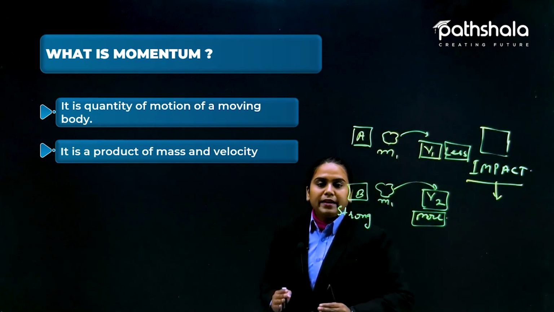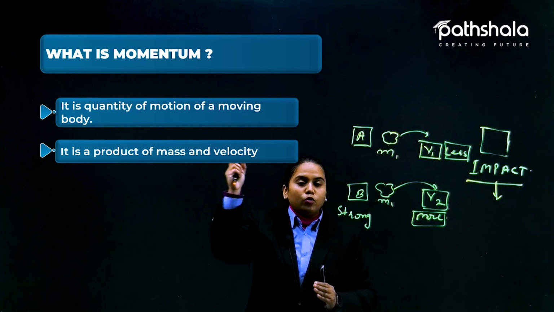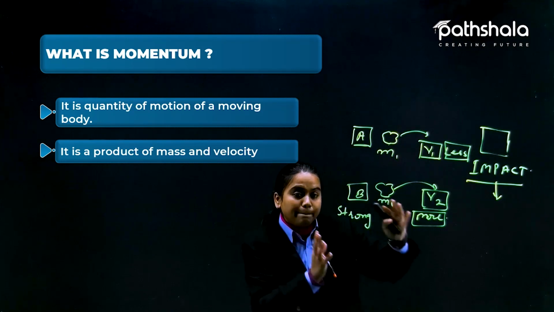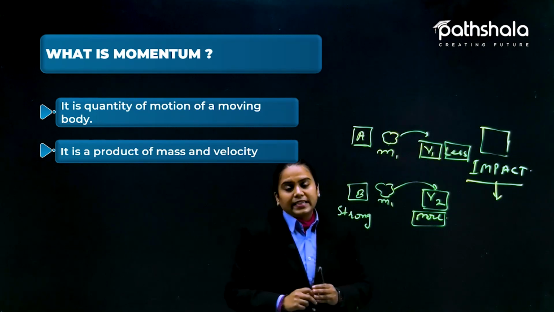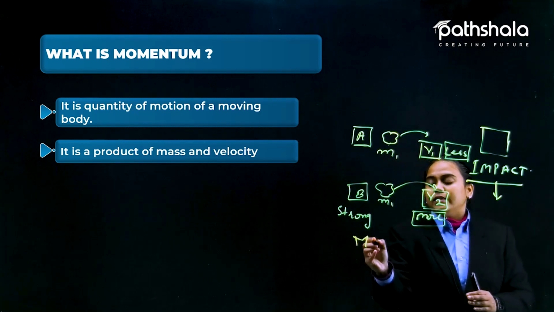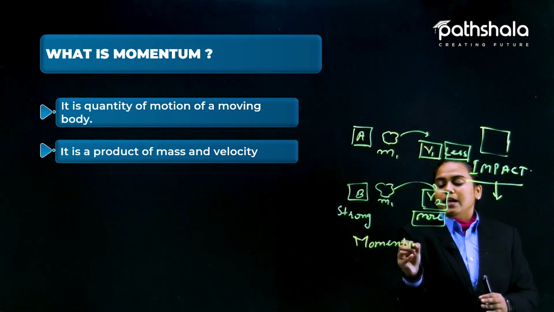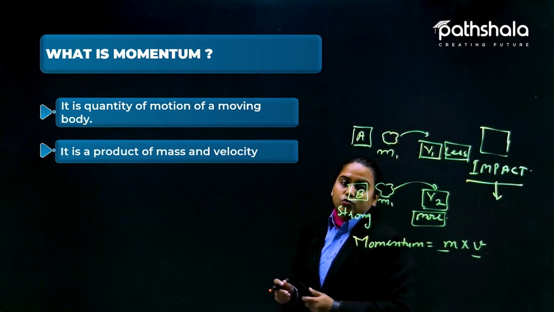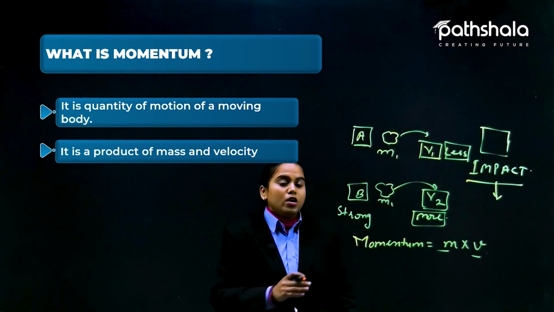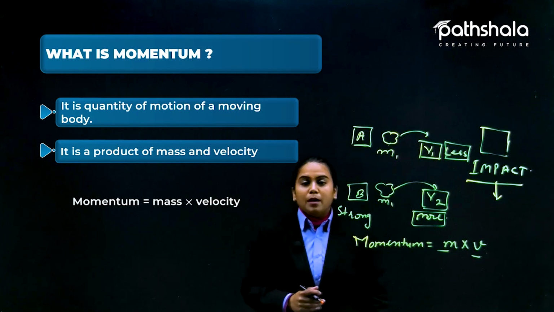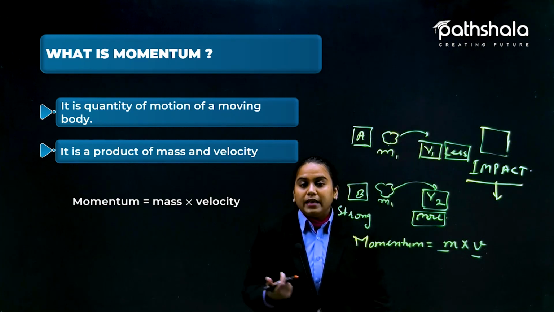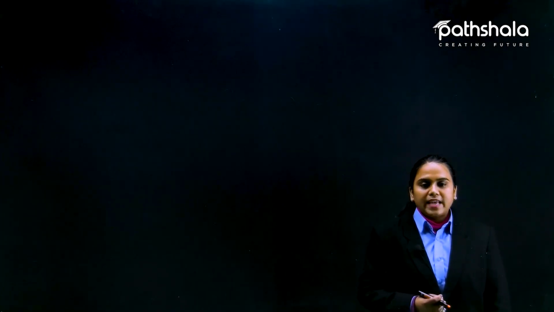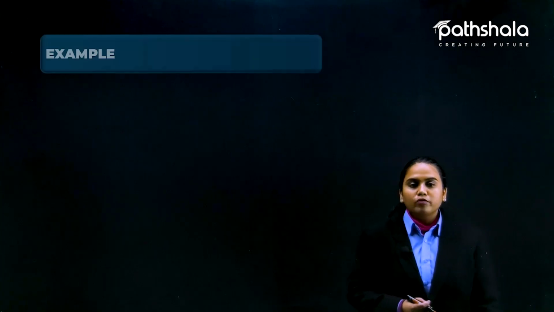Again, let me repeat it for you. It is the quantity of motion of the moving body: how much it is moving, how much impact it can make on another thing. So we can say that momentum is nothing but the multiplication of mass and velocity. Yes, in these two examples we are correlating mass and velocity. So this is the formula for momentum: mass multiplied by velocity.